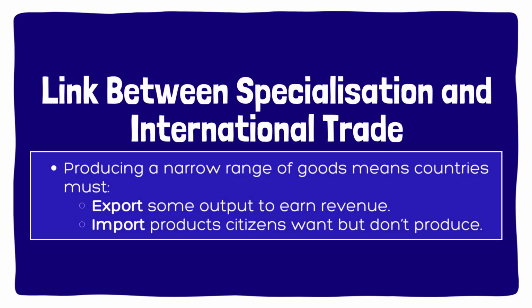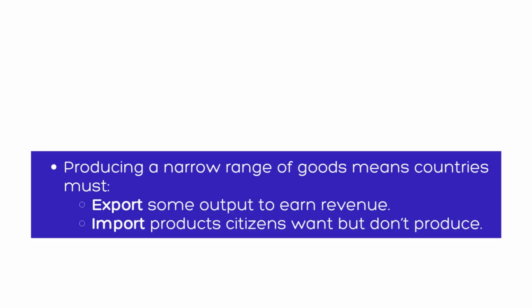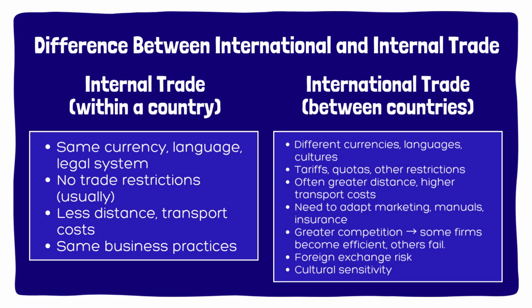Specialization leads to international trade, where countries export goods they produce efficiently and import those they do not. International trade occurs between countries, while internal trade takes place within a country. Both involve costs, transport, and the risk of delayed payments.